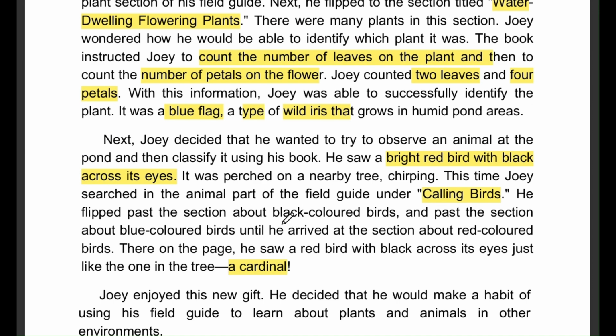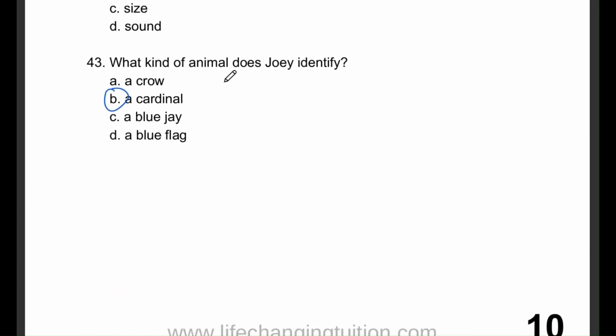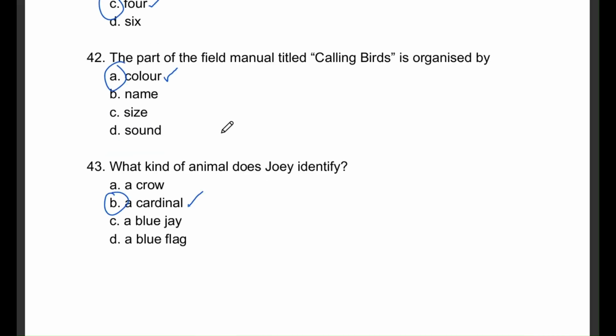Question number 43. What kind of animal does Joey identify? The options are A, a crow, B, a cardinal, C, a blue jay, or D, a blue flag. The correct answer is option B, which is a cardinal. The text says that Joey identifies a red bird with black markings, and that description matches a cardinal.